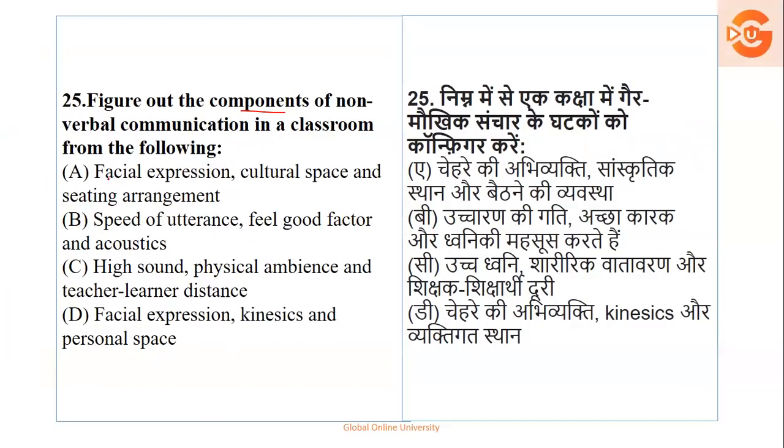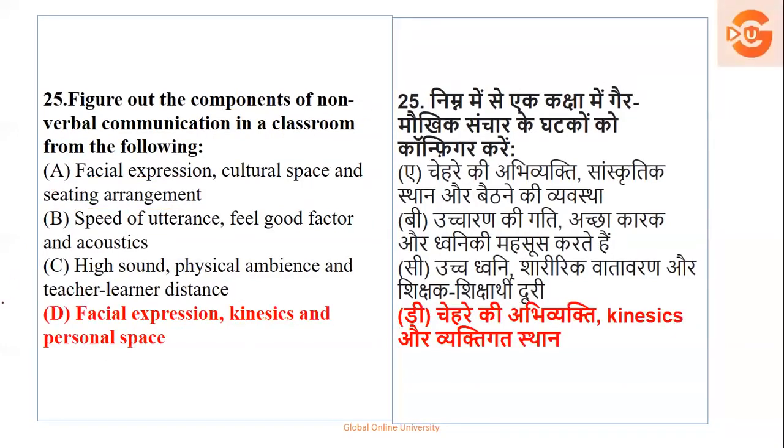Now if you look at facial expression, cultural space, sitting arrangement, it does not test non-verbal, so this will not be it. Speed of utterance, feel-good factor, acoustics. Utterance means speaking, so this does not show any non-verbal communication clue. High sound, physical ambience and teacher-learner distance, it does not show any type of non-verbal communication. So facial expressions, kinesics, that is distance and personal space, show the components of non-verbal communication. So here option D is the right option.